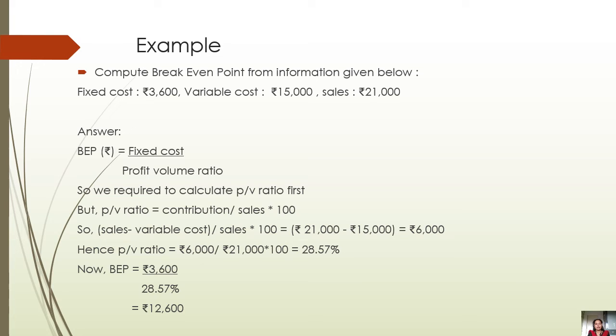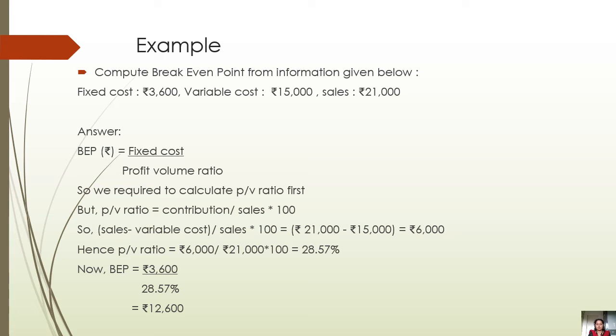So how will we calculate contribution? Sales minus variable cost. Good. So sales minus variable cost will be the contribution upon sales into 100. How much is the sales? Rupees 21,000. Variable cost is rupees 15,000. So rupees 6,000 is our contribution. If we put the contribution into the PV ratio formula, we will get the PV ratio percentage.